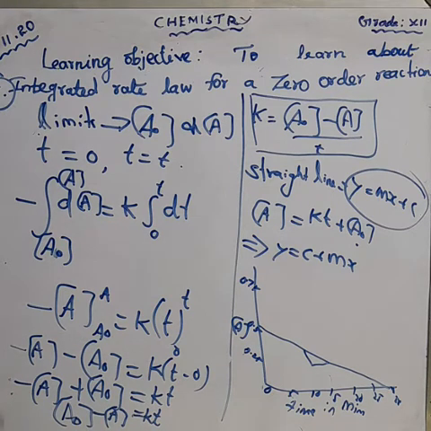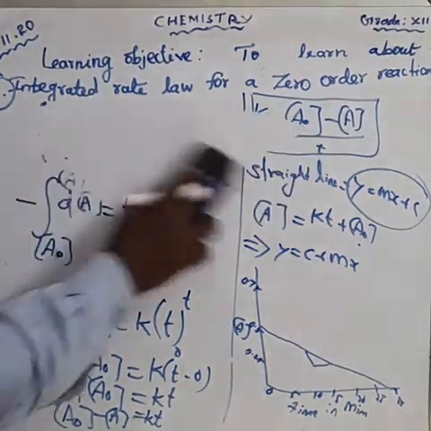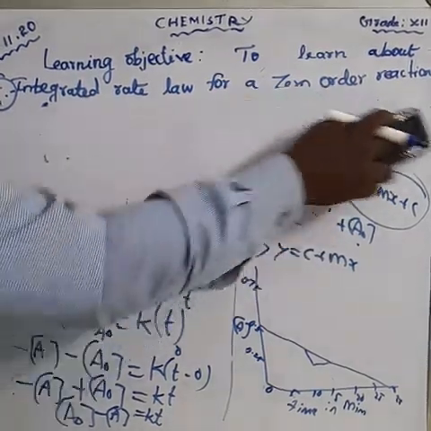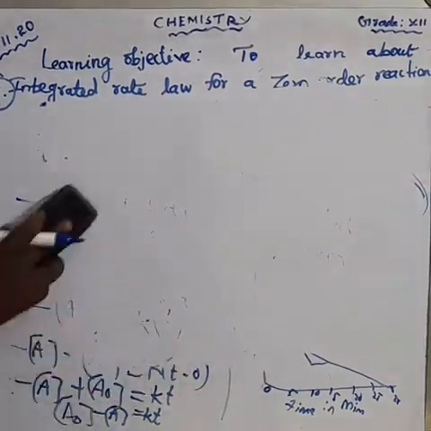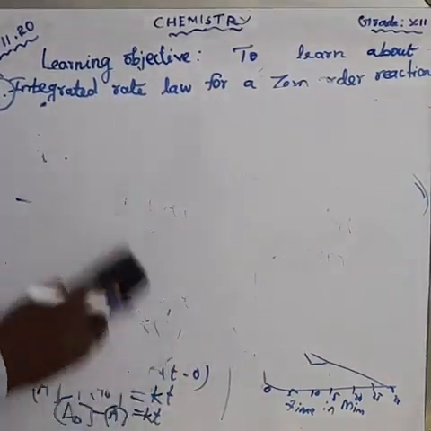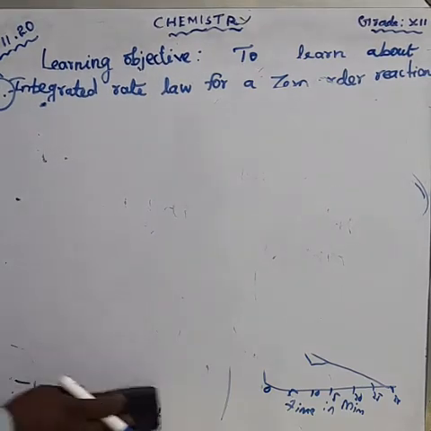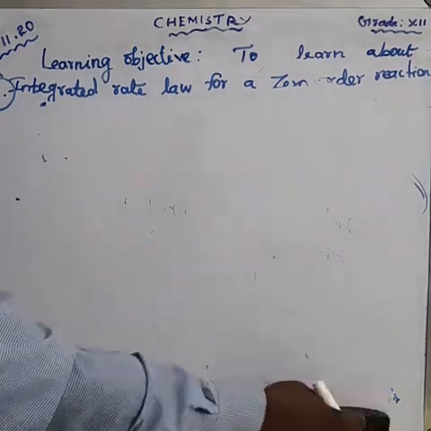What are the examples of zero order reaction? That is also very important. One is the reaction between hydrogen and chlorine in the presence of sunlight. In the presence of light or sunlight we get hydrochloric acid.